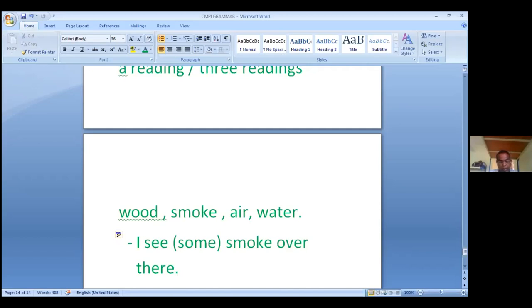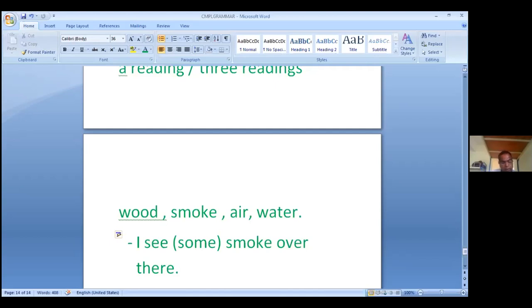If we want to indicate an unspecified quantity of uncountable nouns, at that time we have to use some or any. However, uncountable nouns can sometimes take the definite article the. Uncountable nouns will take the definite article the, but not a or an, because the does not specify an amount.